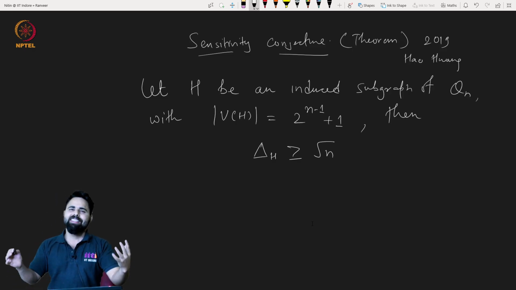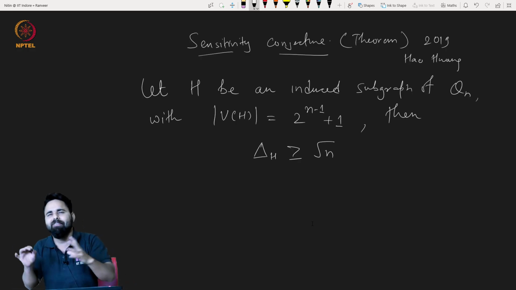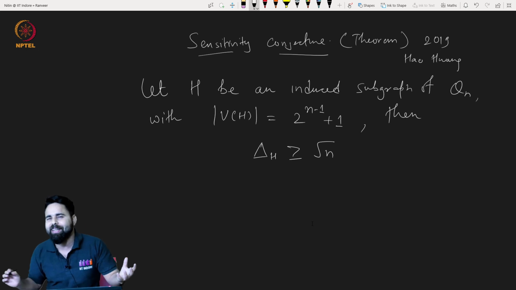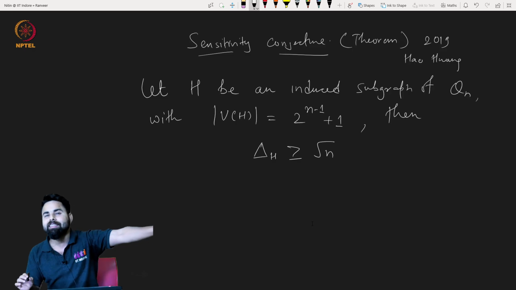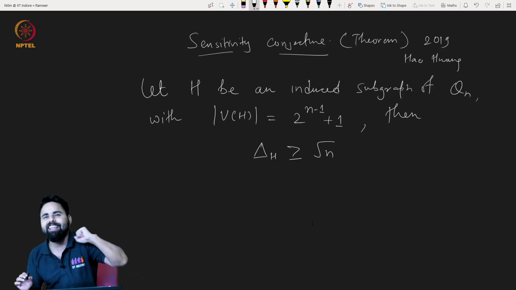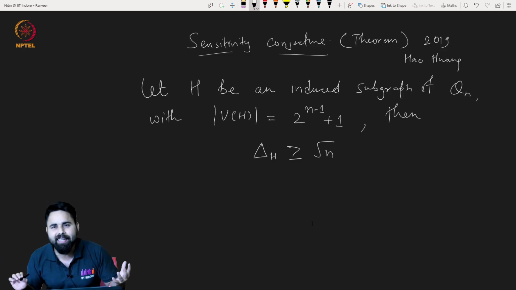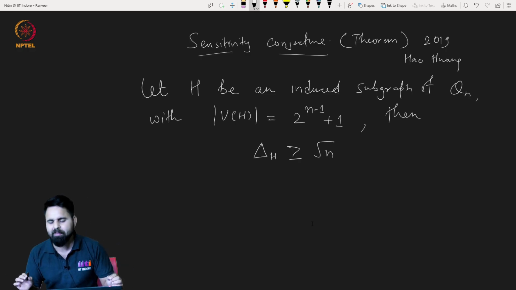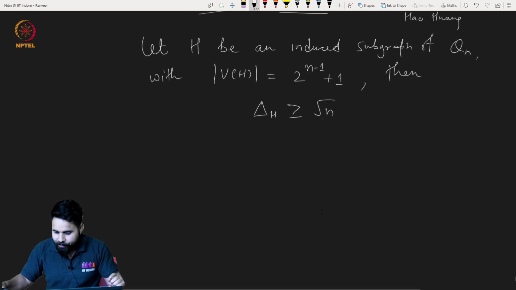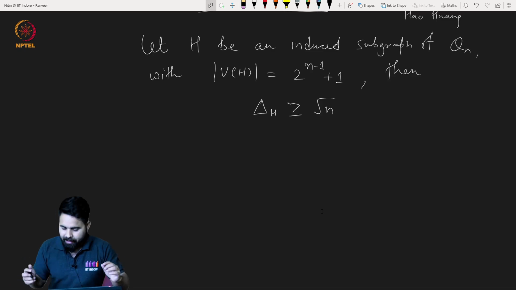We need some different matrix which looks kind of like the adjacency matrix of Qn but is not exactly the adjacency matrix, because we already know the relation between the eigenvalues and the largest degree of a graph. So let us try to cook up a new matrix, similar to the adjacency matrix of Qn but not exactly.